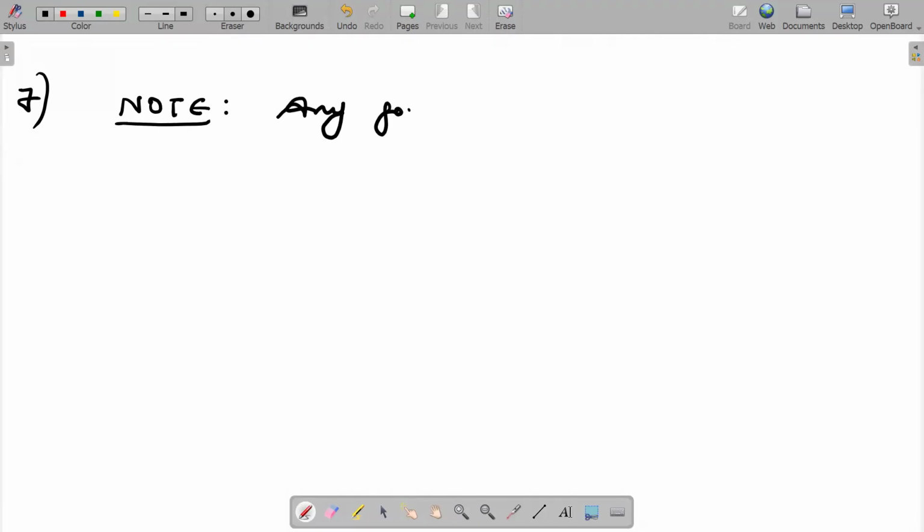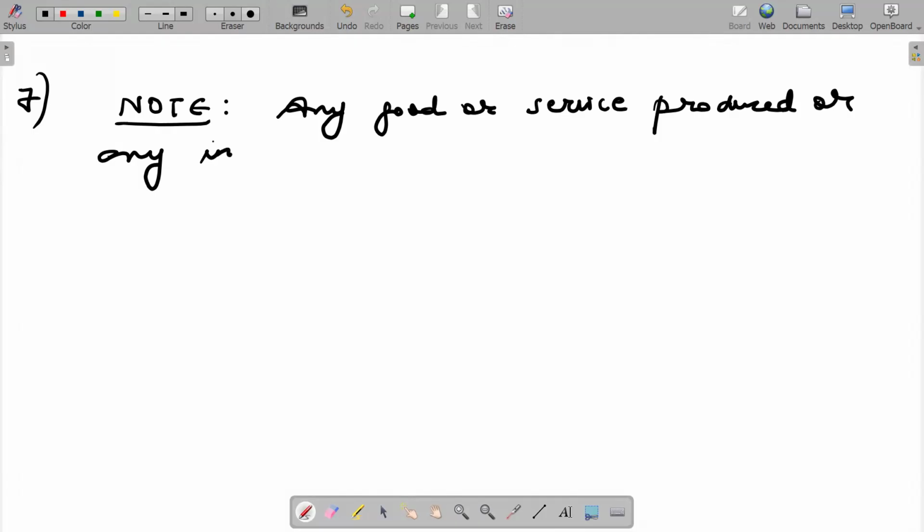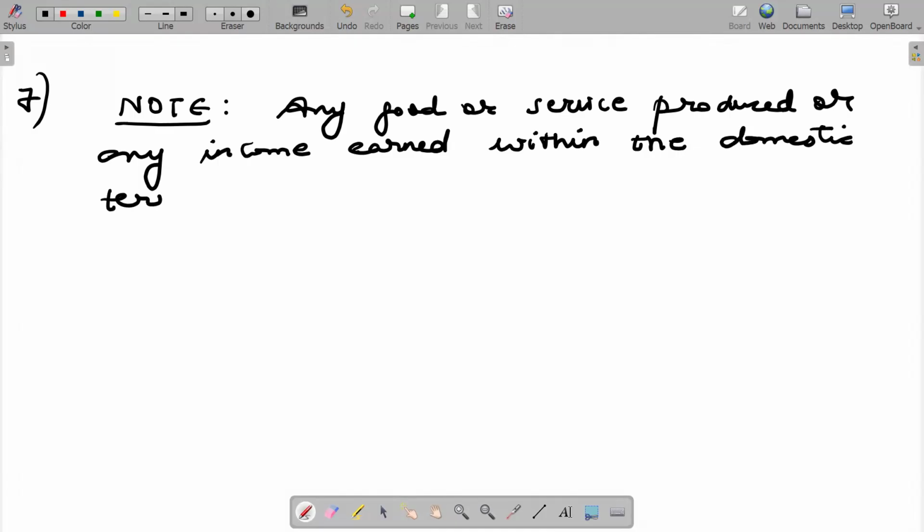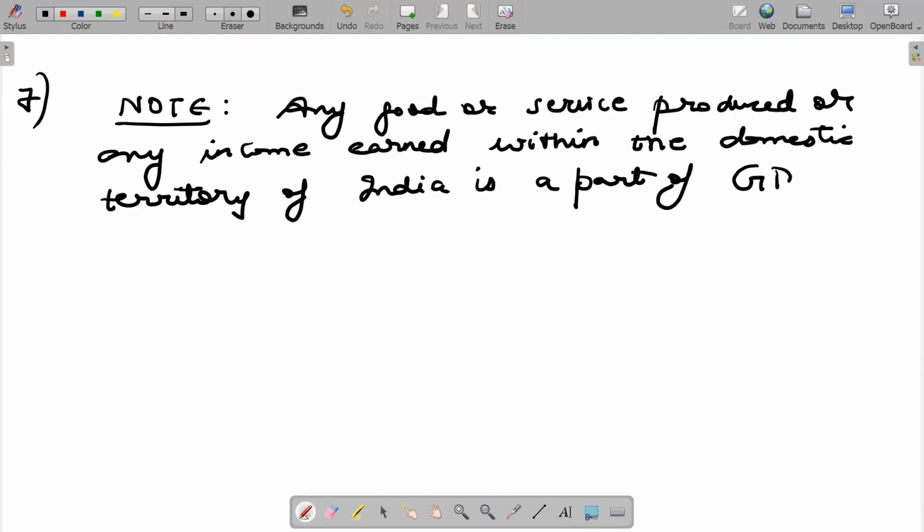Any good or service produced or any income earned within the domestic territory of India is a part of GDP of India.